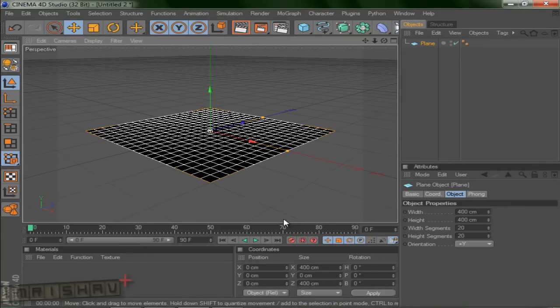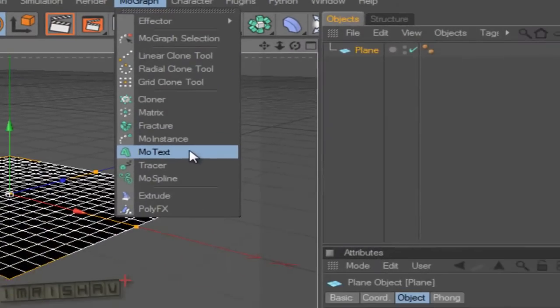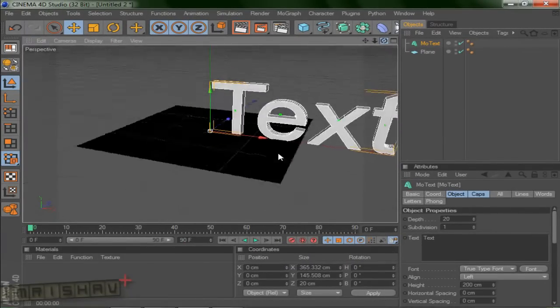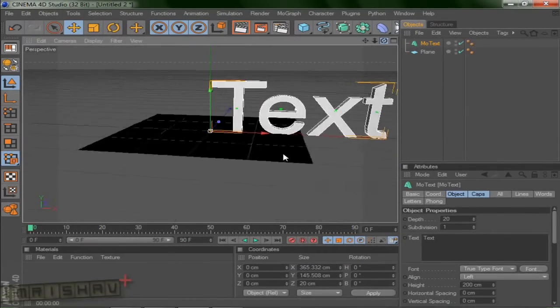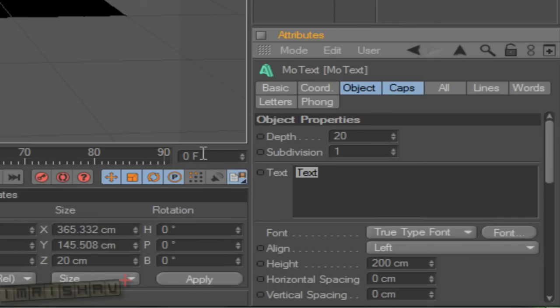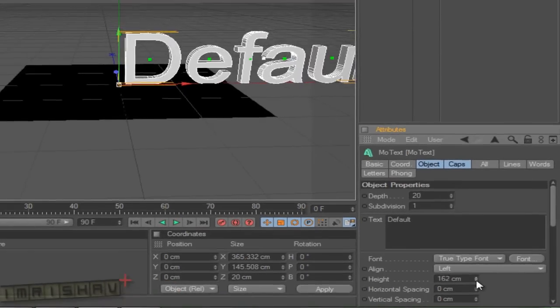Now we're going to add text to it. For adding text, we're going to go to MoGraph, then MoText. Change the view. We'll have text here. I'm going to change the text to default. You can add anything like a channel name or anything. Change the font from here. Let the alignment be left, and the height, which is the size, I'm going to decrease it.